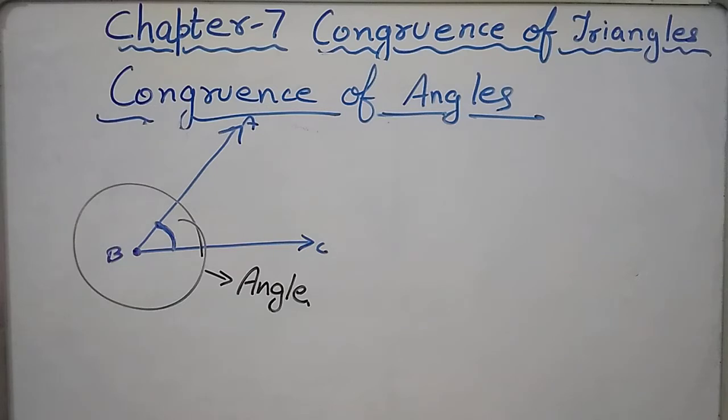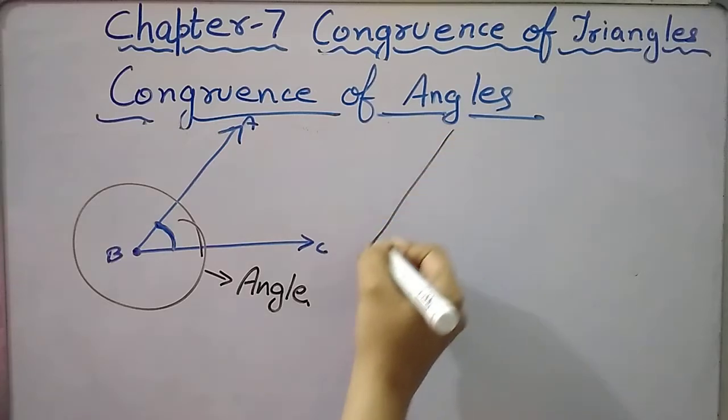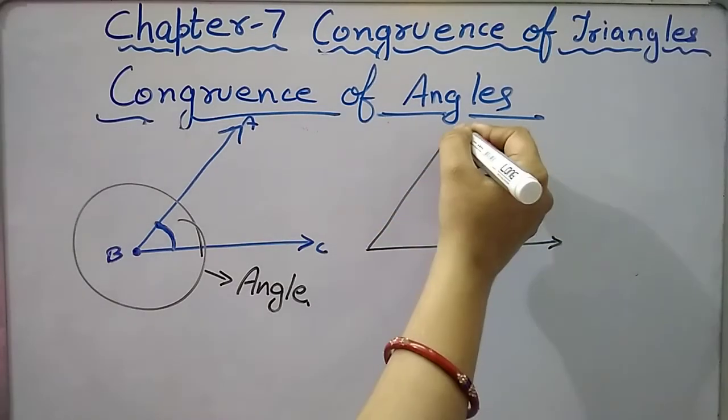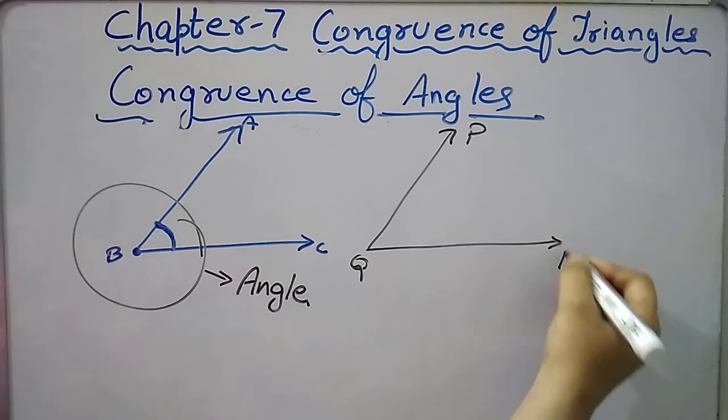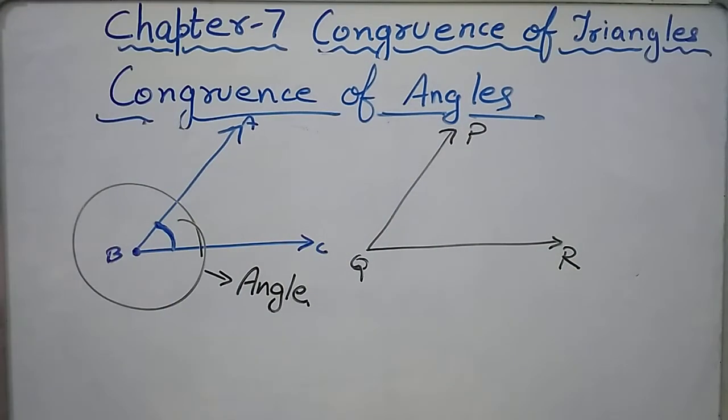Right? Now come to congruence of angles. We already understood congruence of plane figures and congruence of line segments. So again, if there are two angles of the same shape and size, we can find out whether they are congruent to each other or not.